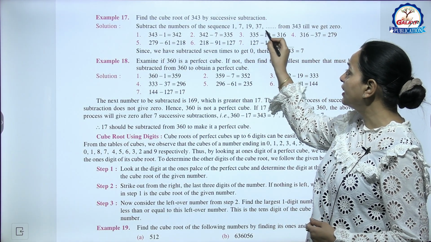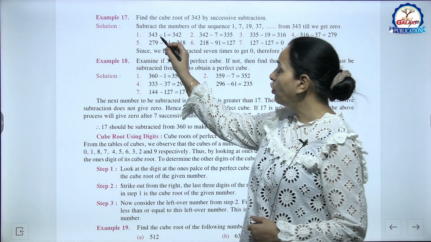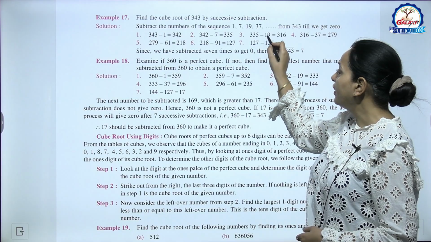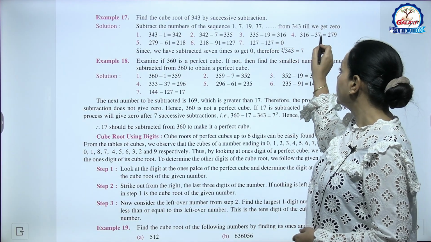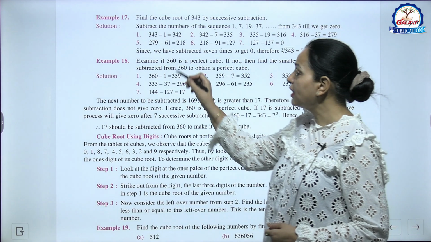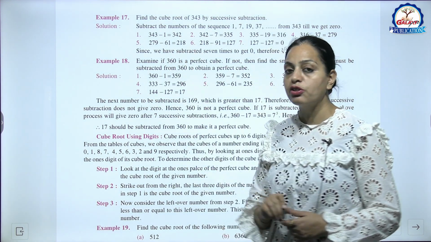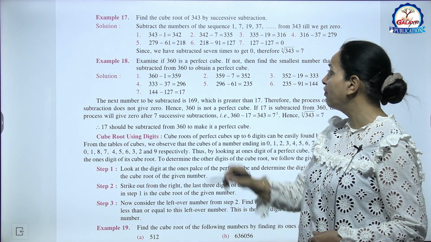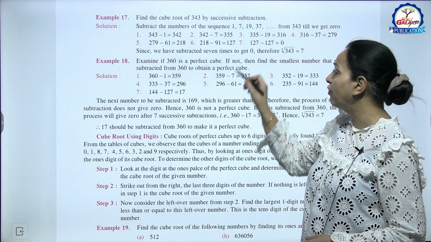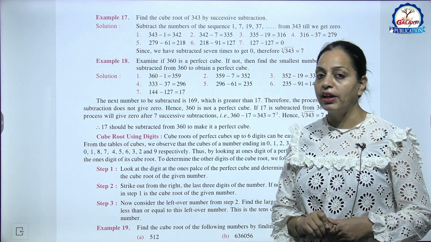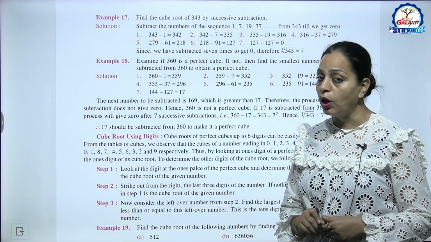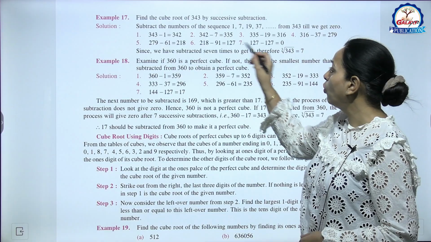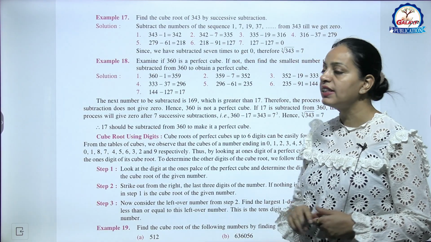1, 7, 19, 37 like this. So 343 में से 1 माइनस करेंगे 342, then 7 335, then 19 316, now 37 279. Now next number is 61, 61 माइनस करेंगे 218, then next number is 91, इसको माइनस करेंगे 127, then next number is 127. So 127 minus 127 we are getting 0. तो हमें 7 steps में we have subtracted 7 times to get 0. Therefore cube root of 343 is 7.